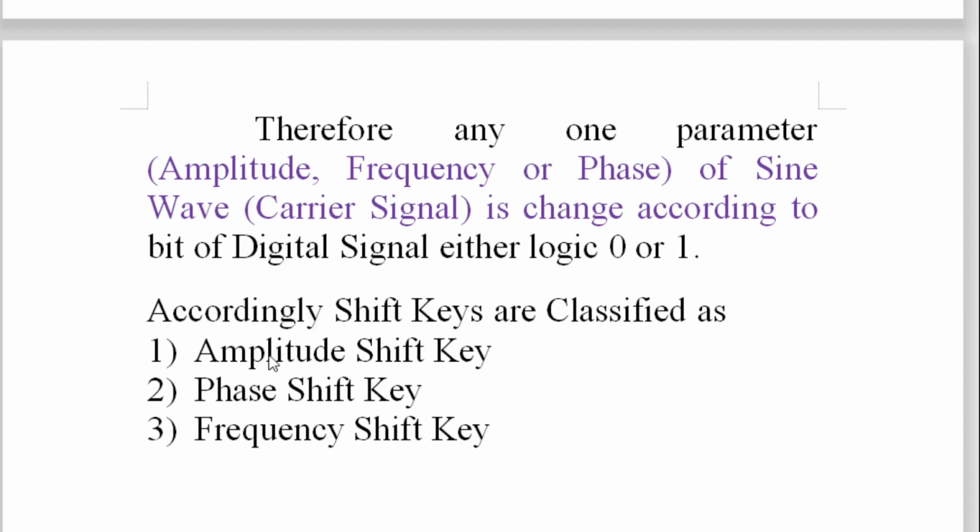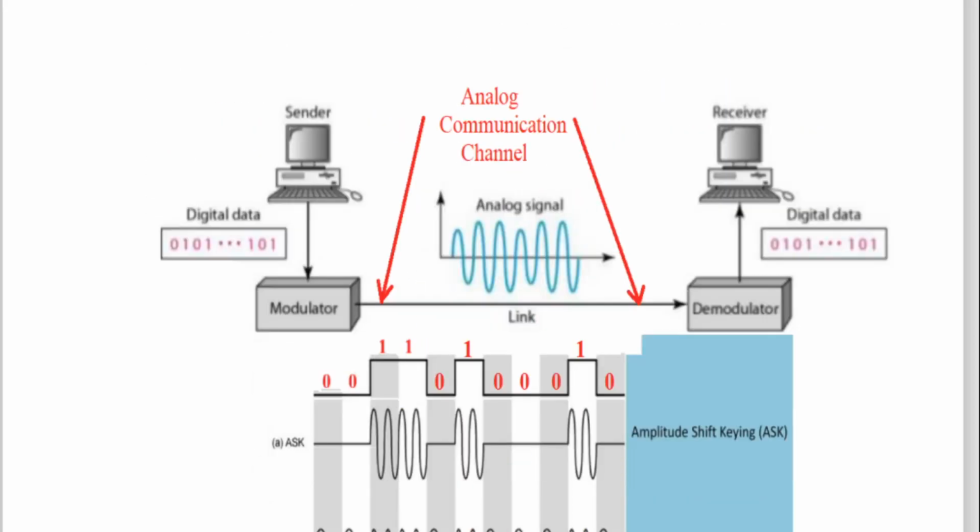If we change the amplitude, then it is called amplitude shift key. If you change frequency, then it is called frequency shift key. If you change phase, then it is called phase shift key. When we change the amplitude, we can pass sometime logic 1 and sometime logic 0. And by changing the frequency also, we can pass sometime logic 1 and sometime logic 0. Similarly, by changing phase also, we can pass sometime logic 0 and sometime logic 1.